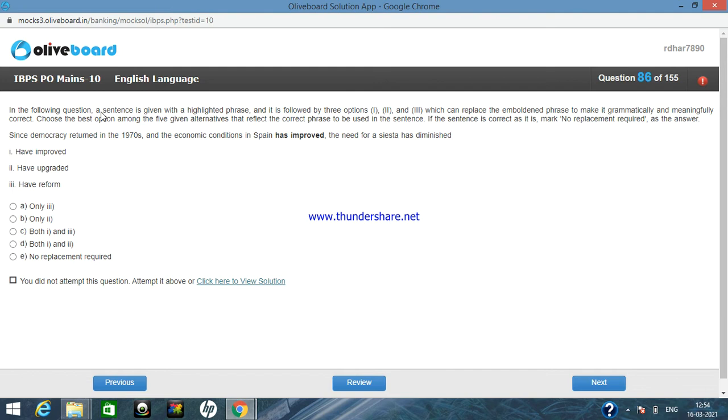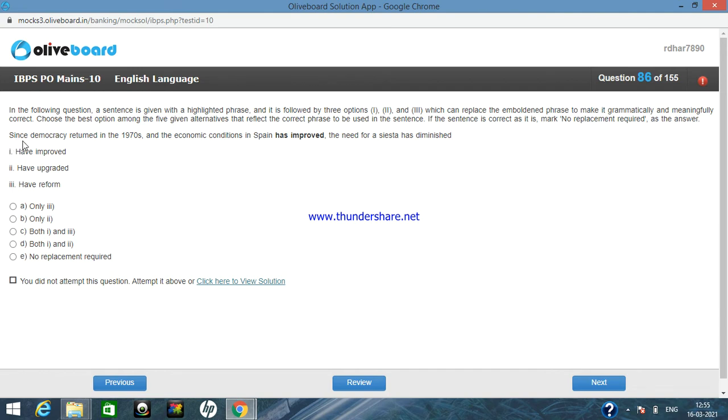So in the following question, a sentence is given with a highlighted phrase, and it is followed by three options which can replace the emboldened phrase to make it grammatically and meaningfully correct. Choose the best option among the 5 given alternatives that reflects the correct phrase to be used in the sentence. If the sentence is correct as it is, mark no replacement required as the answer.